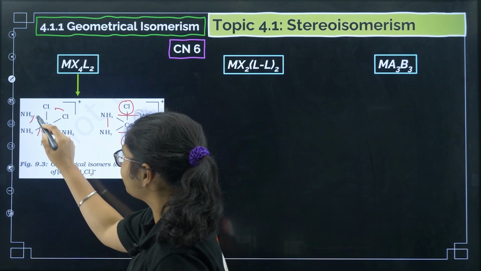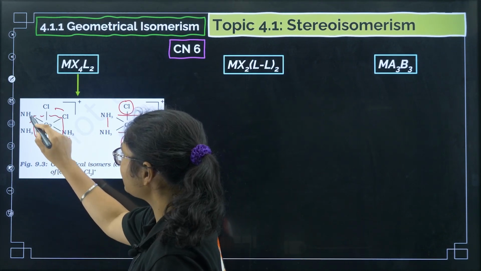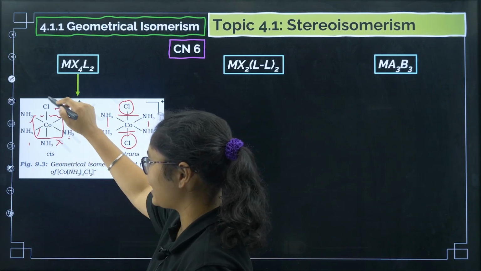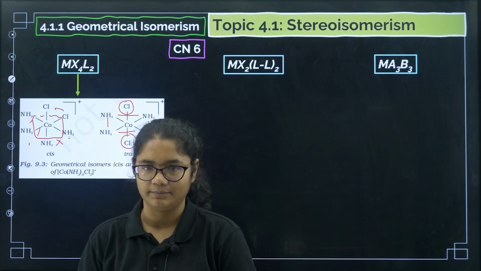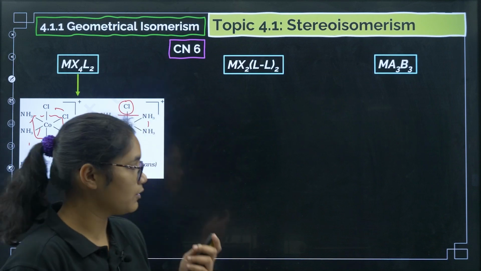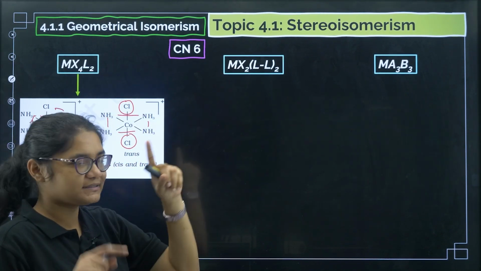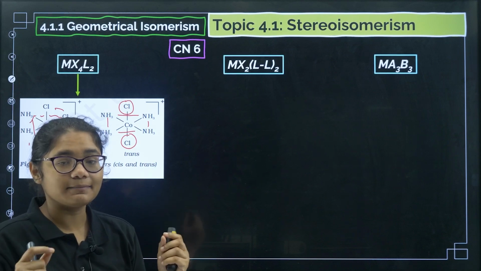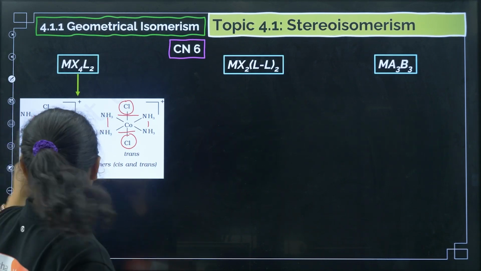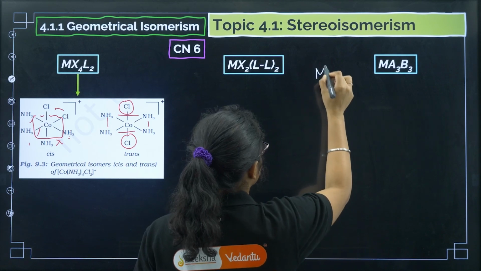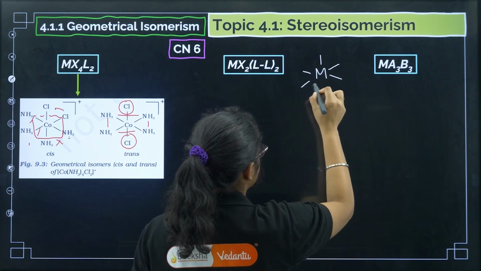You can see we have 3 NH3 and 1 chlorine in one plane, and chlorine and NH3 on the opposite plane. Now coming to MX2(LL)2. What is this LL given in brackets? That means it is a bidentate ligand. So in this case, how does the molecule look? We have M with 6 bonds, right? In octahedral the geometry is like this.